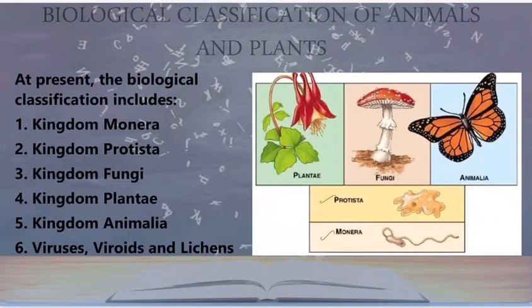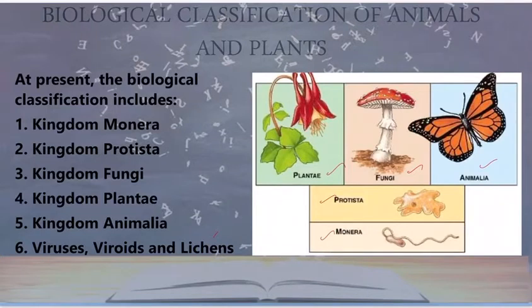To start with, basically kingdom Monera, then kingdom Protista, then kingdom Fungi, kingdom Plantae, and kingdom Animalia. And of course, not to forget, there are certain other organisms that are left out. They are placed separately. They are viruses, viroids, I hope you heard the word, smaller than viruses, and lichens.